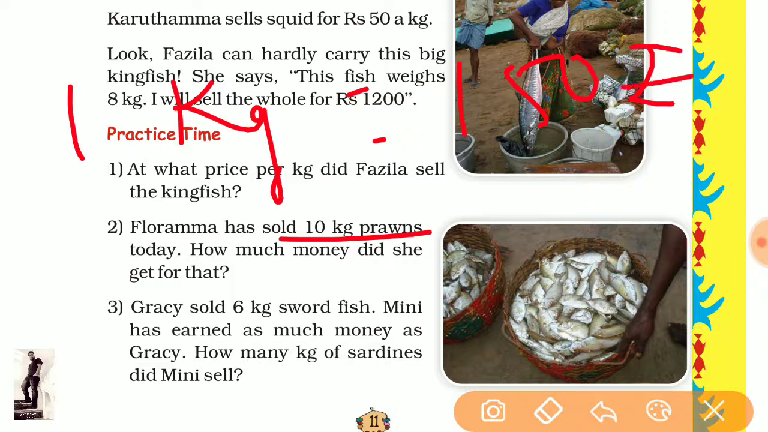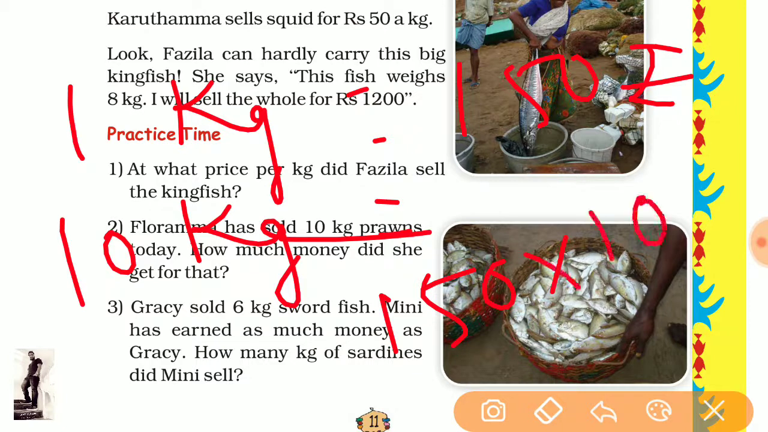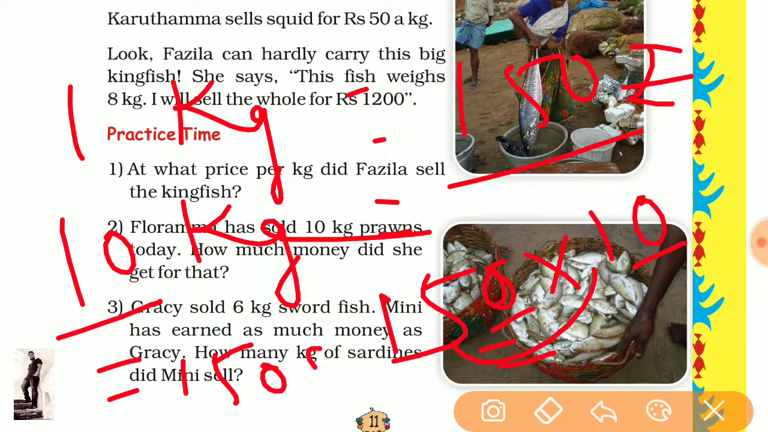So 1 kg of prawn is equal to 150 rupees, and there is 10 kg. Then the answer is 150 into 10. In this we will multiply the rate of 1 kg with the total weight. The weight is 10 kg and the price of 1 kg is 150. When we multiply this, there is 15, 1 ja 50, and how many zeros? 1 and 2, so there are two zeros. So these are the 1500 rupees for 10 kg of prawn, earned by selling the prawn.